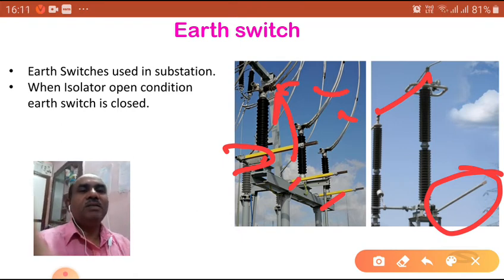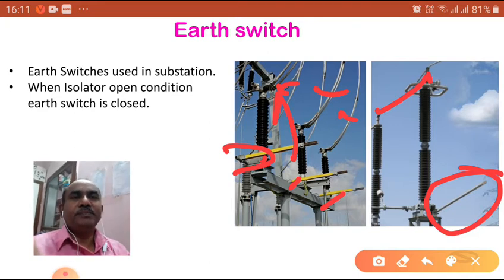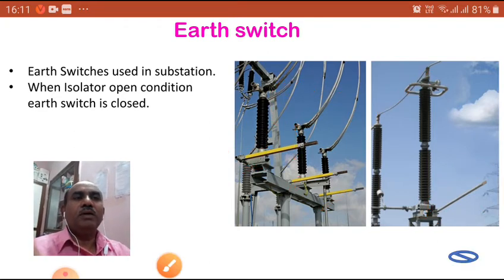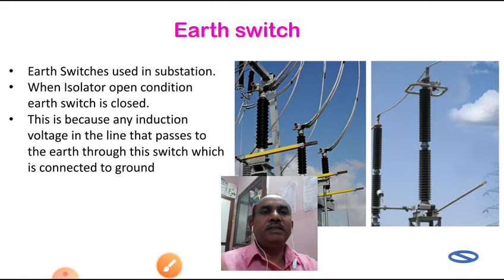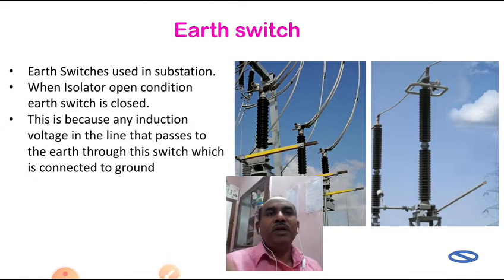This is some simulation you can understand. Now coming to another point, you can see here. Any induced voltage in the line passes to the earth through this switch, which is connected to ground, as already explained.